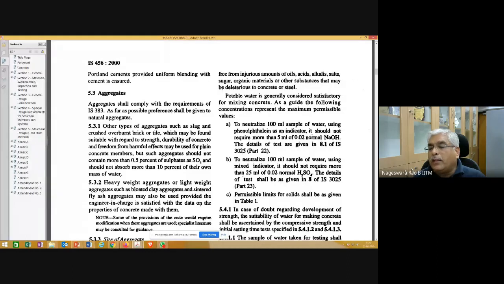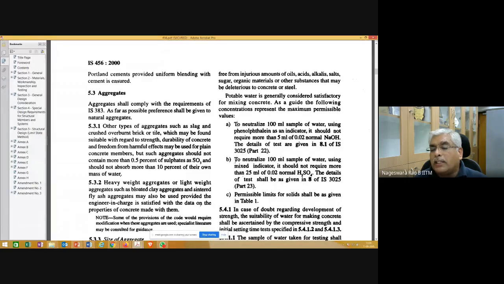Phenolphthalein is an indicator. I think you must have already done this in your 12th class, or at least in the chemistry lab at IIT. So this you can do.